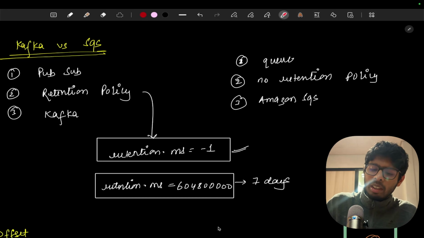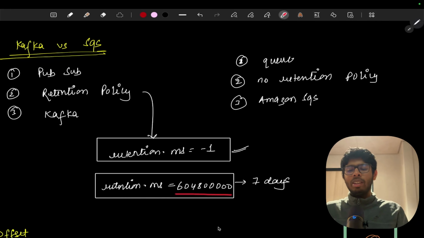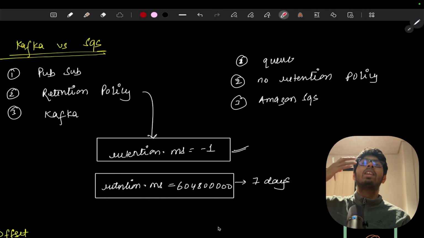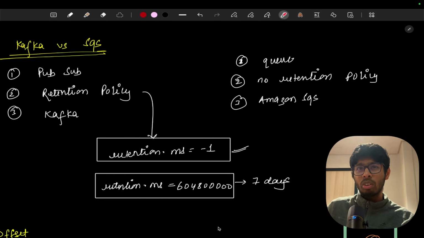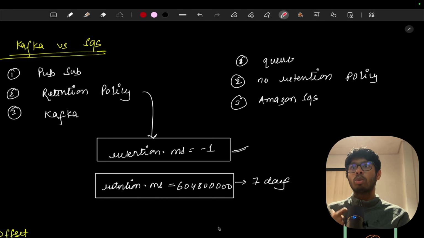Now let's say we set the value retention.ms equals 604800000, which means 7 days. If we want to store a message in a topic for 7 days, we can do that too. If the task is not very tough, or the data is not that important, there is no need to store the message once it's consumed. But Kafka gives this functionality to store the message for some days, or for a lifetime.